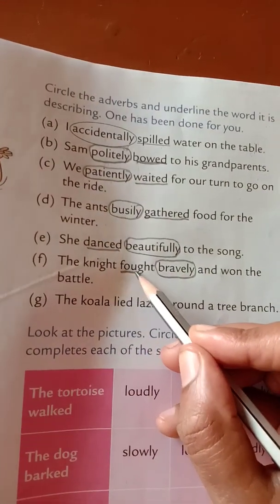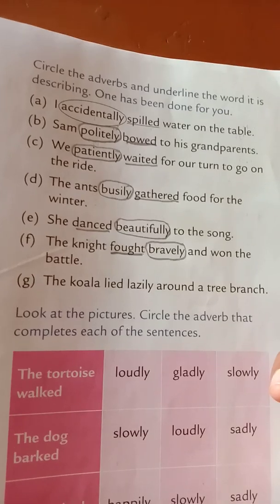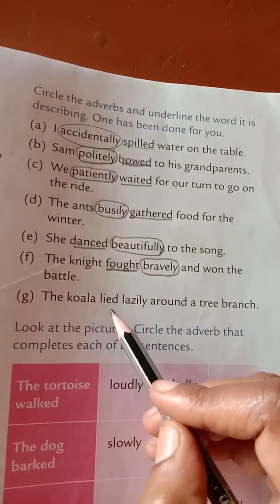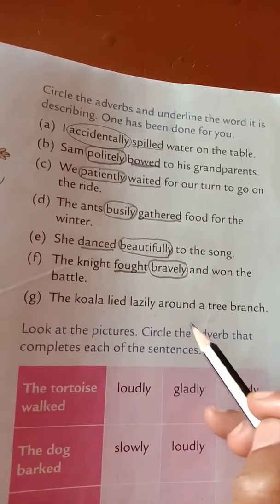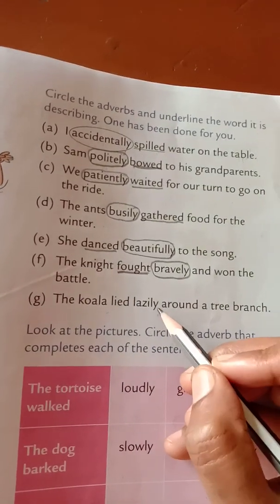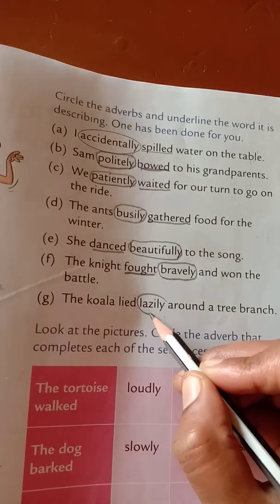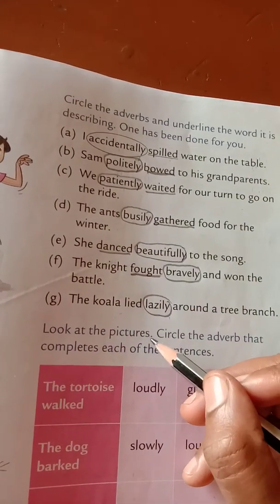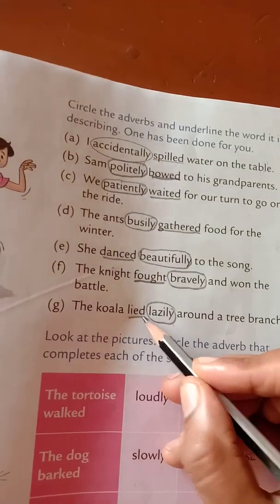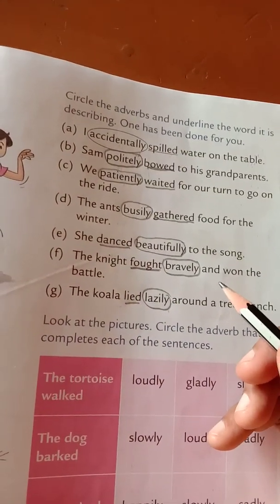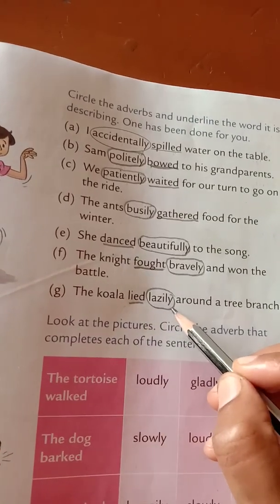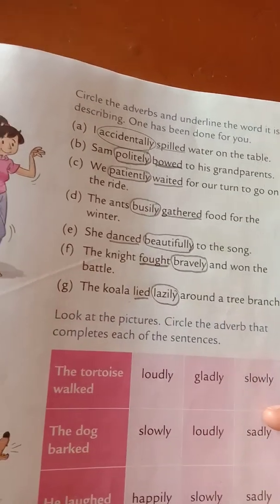And fought is a describing word. Then the koala lived lazily around a tree branch. So lazily is an adverb. Lived is a describing word.